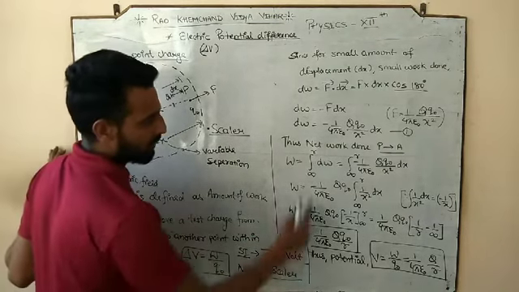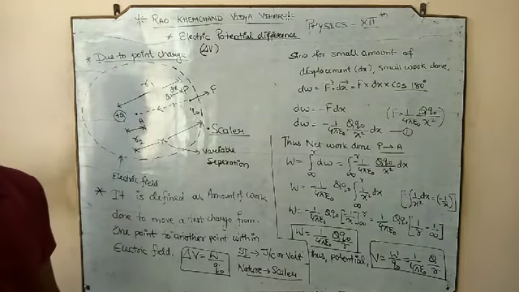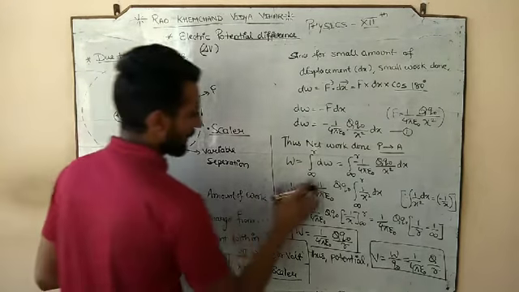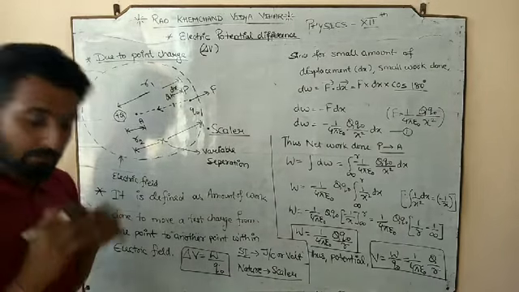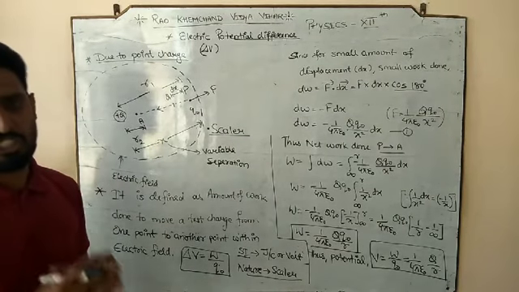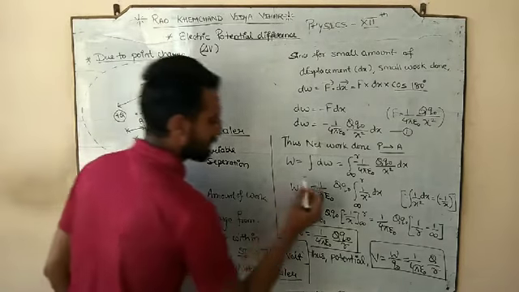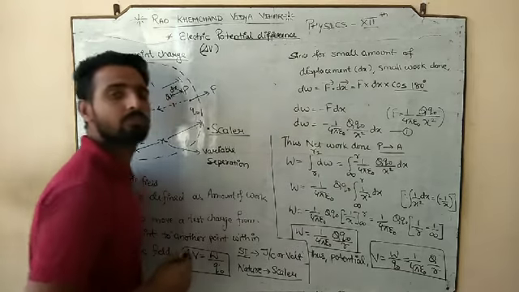Okay, and this is the small amount of work done. So let us find out the net amount of work done from P to A. For the net amount of work done from P to A, we have to integrate it. But from where to where are we changing the position of the test charge in this condition? That changing position is from r1 to r2.